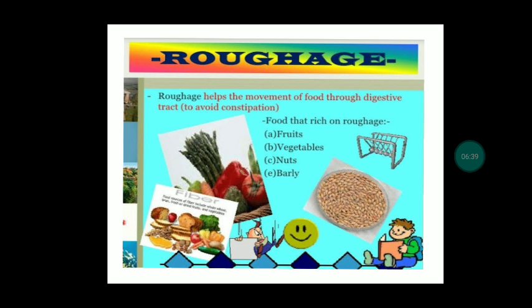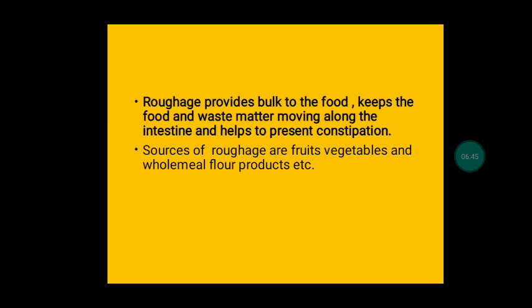The sources of food which contain roughage are fruits, vegetables, nuts, berries. We can also say that roughage provides bulk to the food, keeps the food and waste matter moving along the intestine, and helps to prevent constipation.